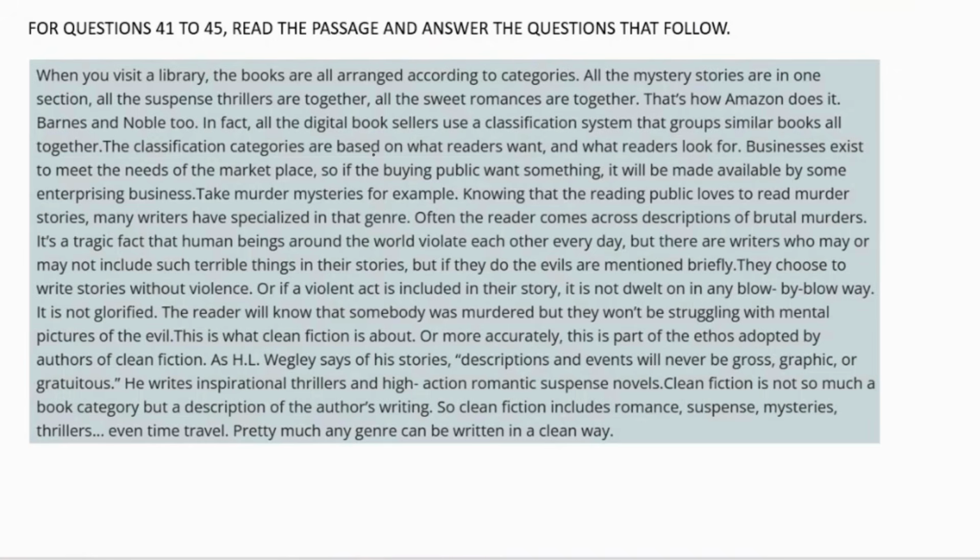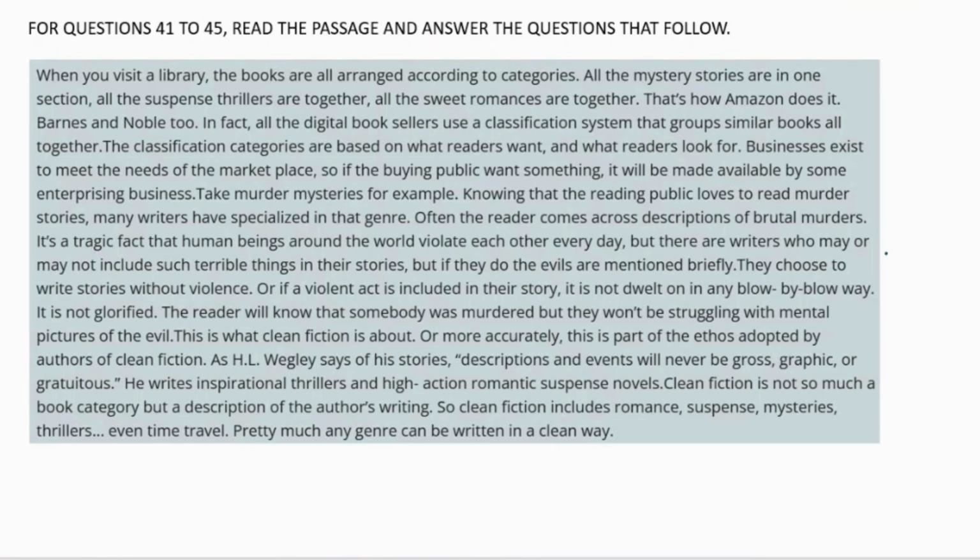The classification categories are based on what readers want and what readers look for. Businesses exist to meet the needs of the marketplace. If the buying public wants something, it will be made available by some enterprising business. Now, take murder mysteries for example. Knowing that the reading public loves to read murder stories, many writers have specialized in that genre. Often, the reader comes across descriptions of brutal murders. It's a tragic fact that human beings around the world violate each other every day.